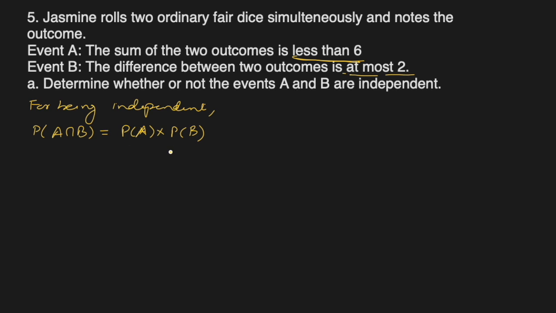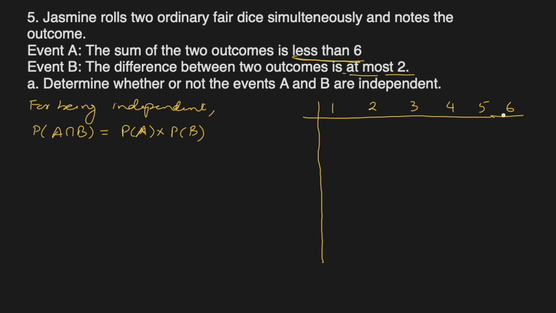If this is the true case, then they are independent. So let's find all three with the help of a table. Let me draw a table where I have to draw the sum and difference both. So I'll have to give some space because both of them will be in one table.